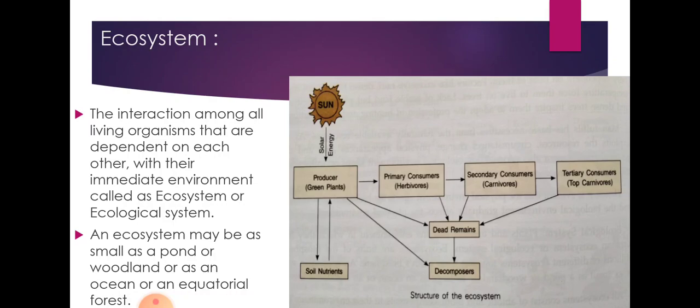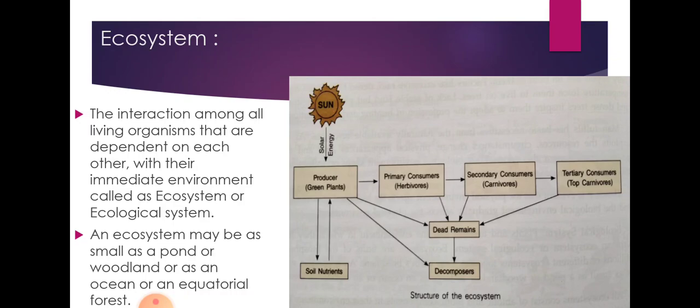See, if we talk about a pond, in the pond there are water bodies and aquatic animals too, like frogs, fishes, water snakes, which live in water. They all are dependent: frogs eat the insects near the pond areas, and the fish also eat the small living organisms present in the water body.